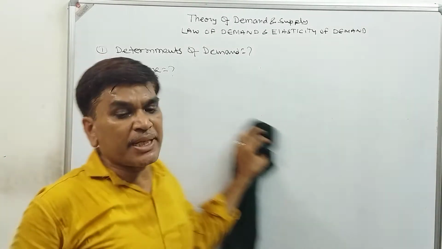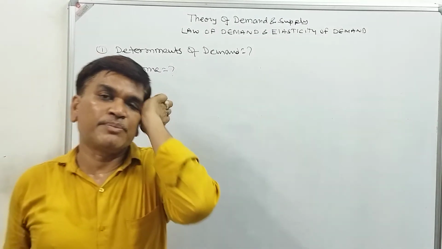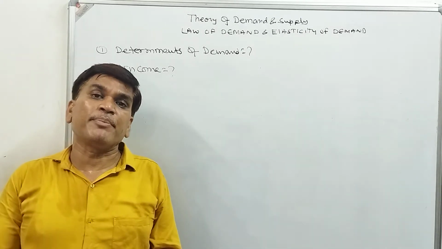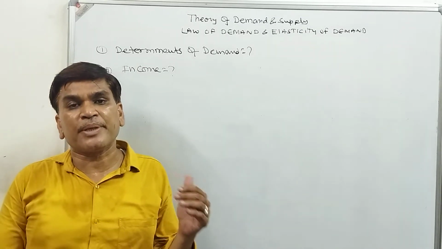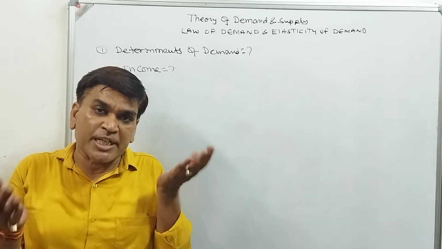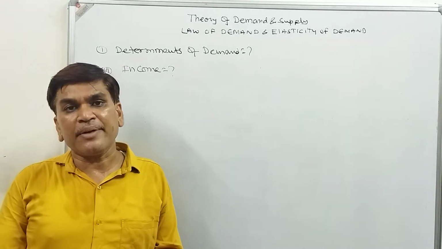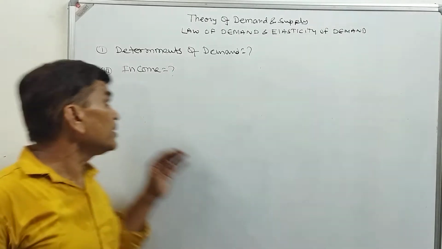Income has a positive relation and a negative relation also. Income is also a determinant of demand. If disposable income increases, then the demand will also increase. If income decreases, then the demand will also decrease.